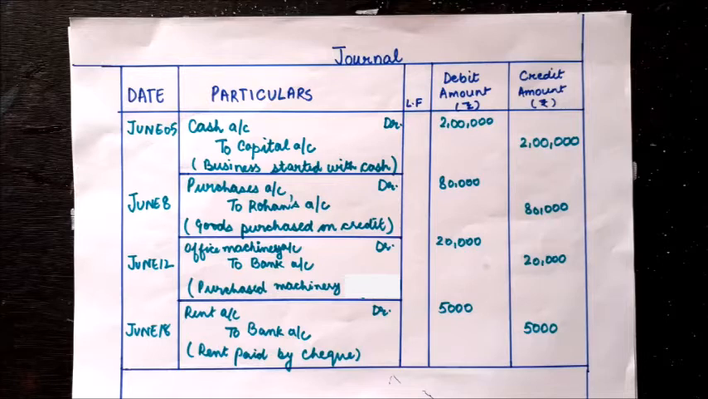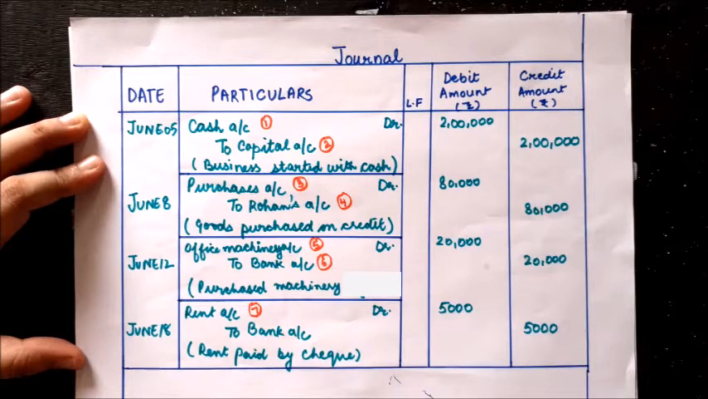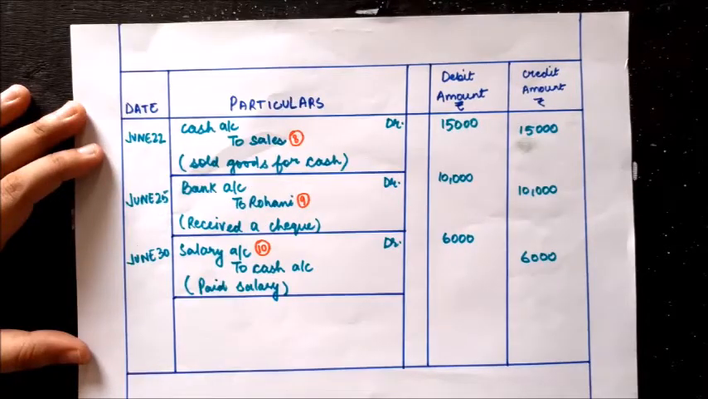Now how many ledger accounts we will prepare will depend upon the number of different names that are appearing in the journal. So here, as we can see on our first sheet, there are a total of 7 different names coming, that is cash account, capital, purchases, Rohan, office machinery, rent account. And on the second page you have sales, Rohini's account and salary account. So a total of 10 ledger accounts will be prepared. So let's post these entries to the ledger.